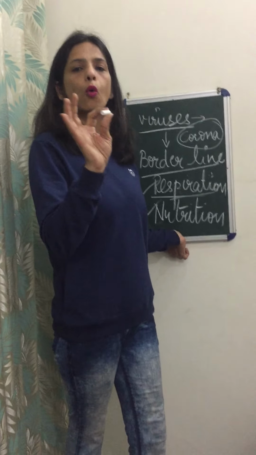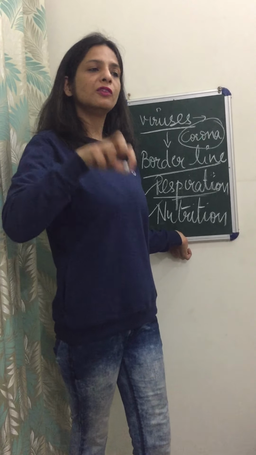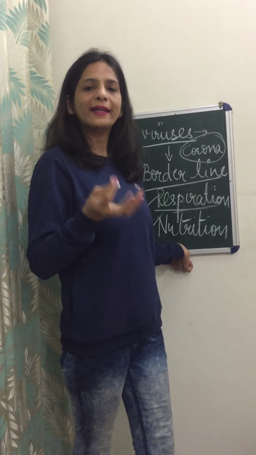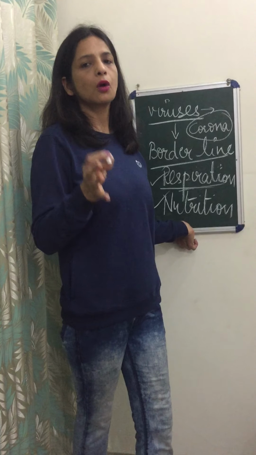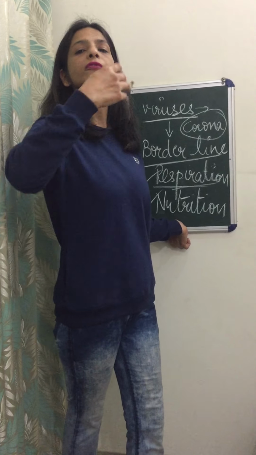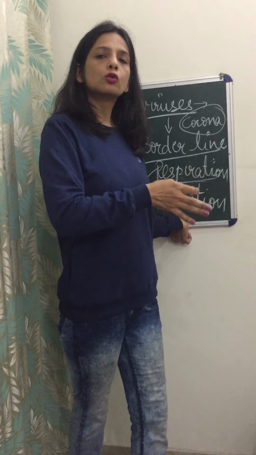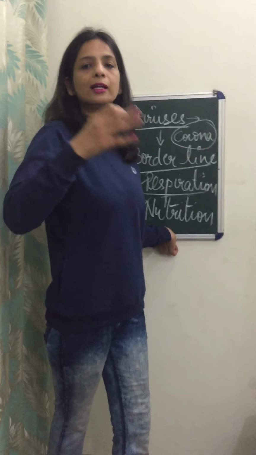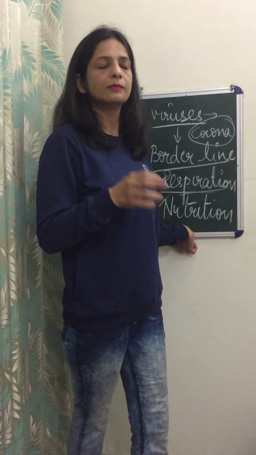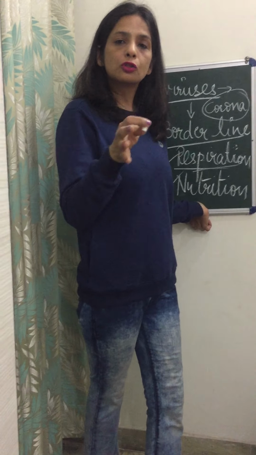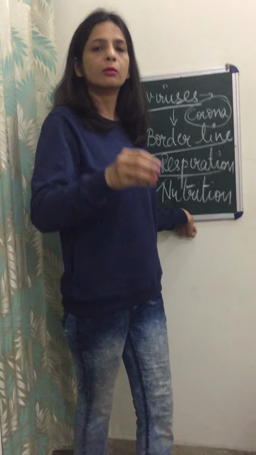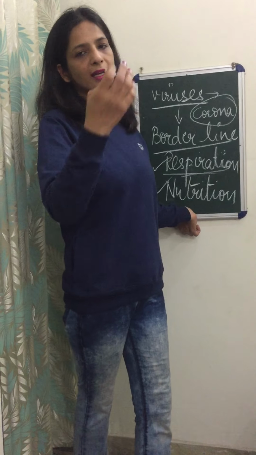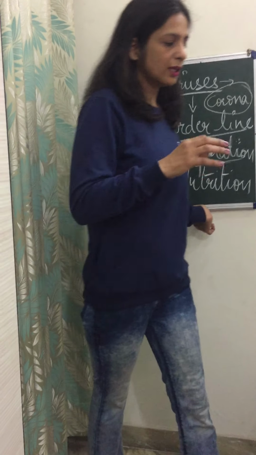Now what is this auto? You understand auto? Like we use this term automatic. Automatic means self. So the autotrophic mode of nutrition is the one in which the organisms prepare their own food. While the heterotrophic, hetero means different, like heterogeneous solutions, you must have read in chemistry also, right? So heterogeneous or heterotrophic mode of nutrition includes various different modes. They do not have a particular mode, rather by many different modes they are getting their nutrition. So here we are talking about the heterotrophic mode of nutrition.